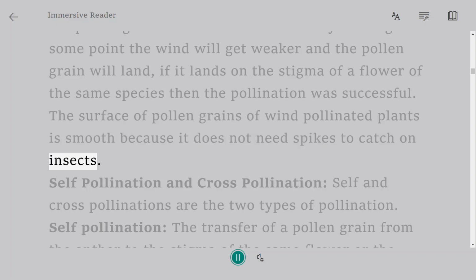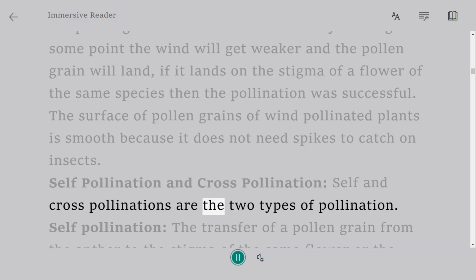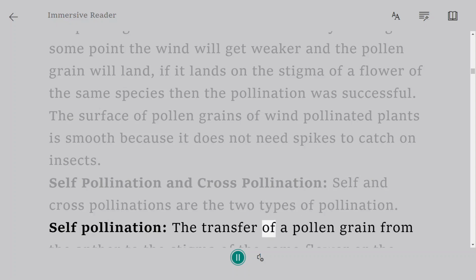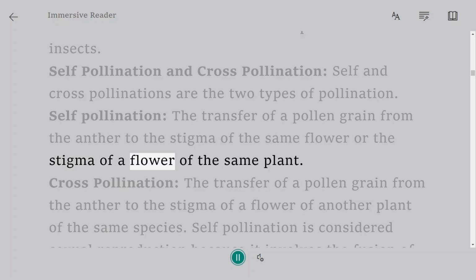Self-pollination and cross-pollination. Self and cross-pollination are the two types of pollination. Self-pollination is the transfer of a pollen grain from the anther to the stigma of the same flower or the stigma of a flower of the same plant.